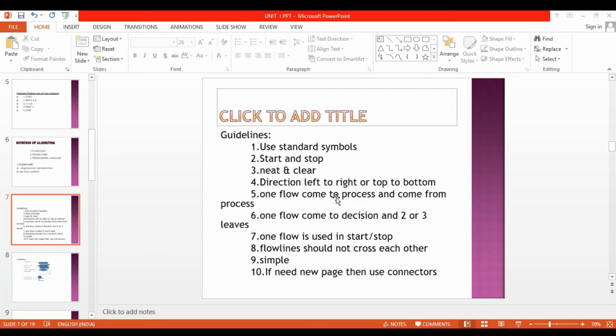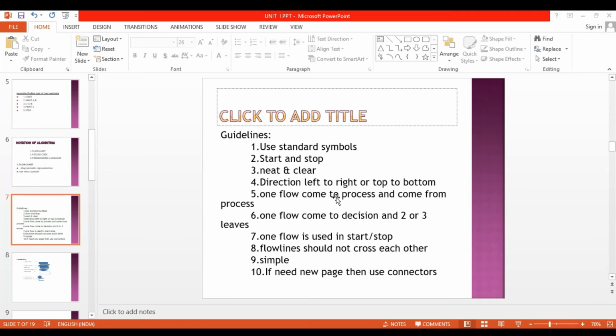That means for decision making we are using the diamond symbol. In this diamond symbol only one flow comes to the decision, then two or three flow lines can leave from this diamond symbol. Then only one flow is used for the start and stop symbol. Already we learned for start and stop we are using the rounded rectangle symbol.